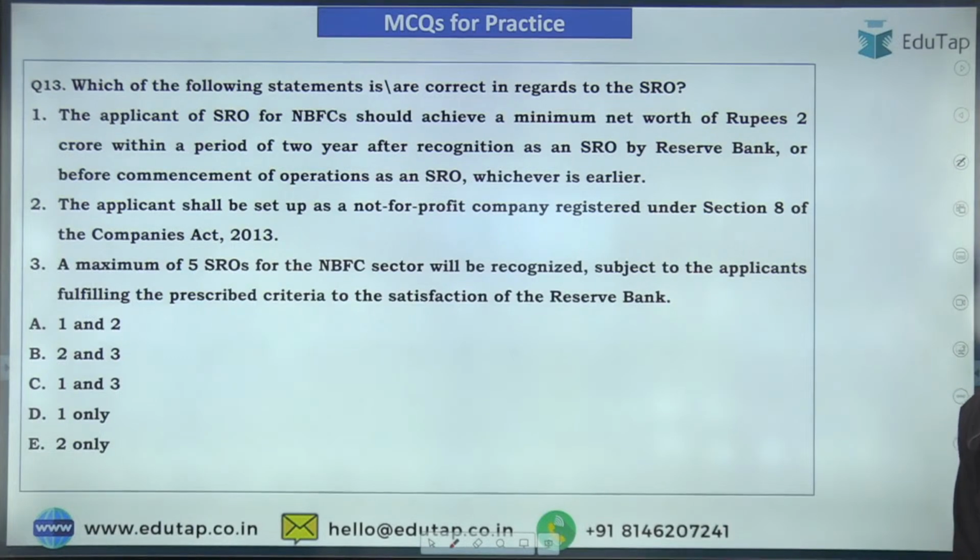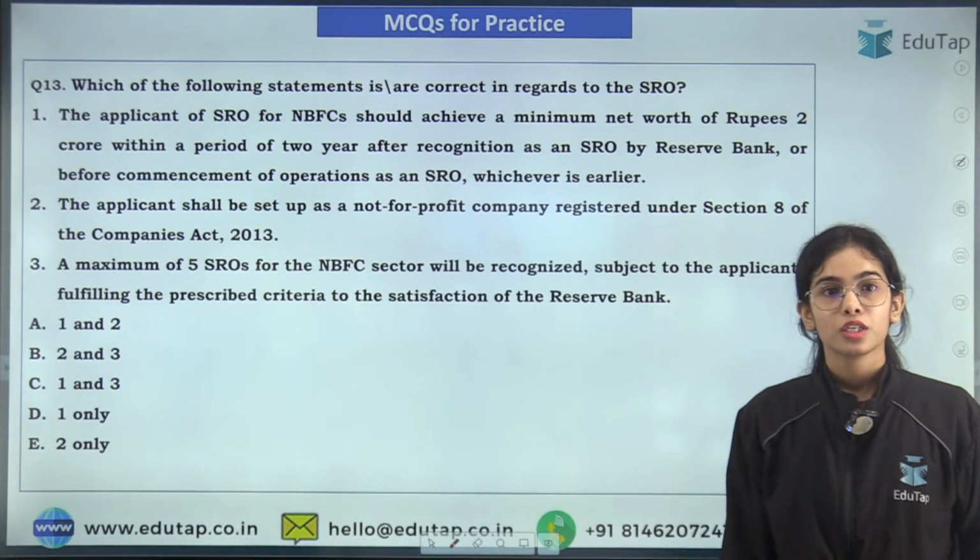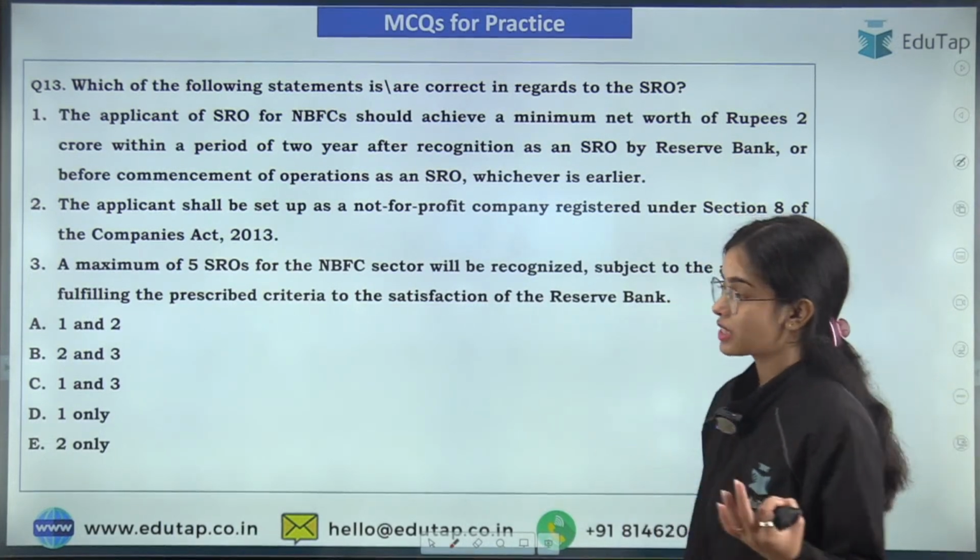Now coming to the next question, let's see how many of you are able to answer this question. So here, I have started getting the answer.